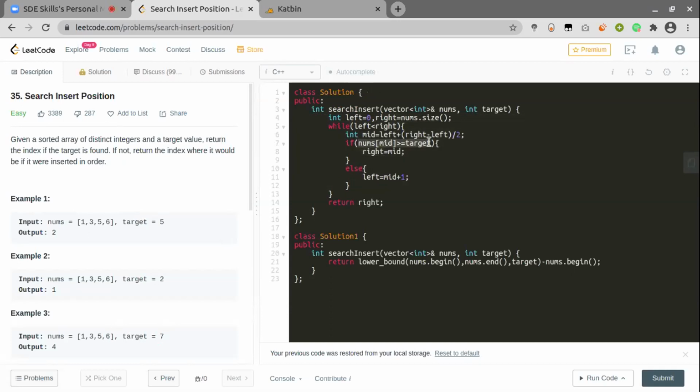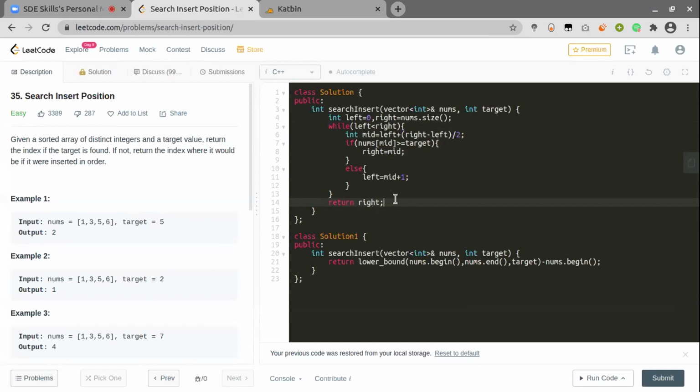If the value is greater than or equal to the target, I am setting my right pointer to mid. Otherwise, set the left pointer to mid + 1. Here we can see this right pointer will always point to a valid candidate for my answer. So this is why I can return right at last. Even though the base condition of this while loop is left less than right, these two values will always converge at a particular point. So instead of returning right, I can also return left here.